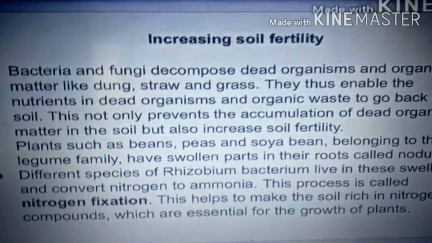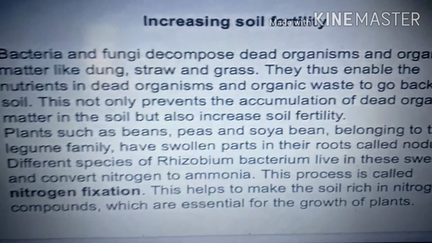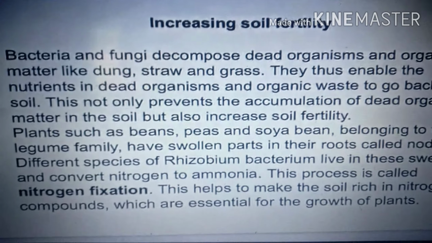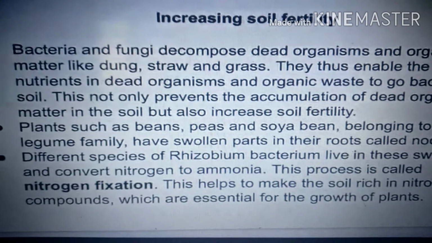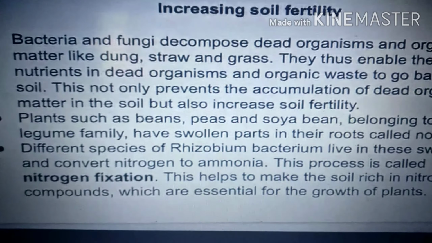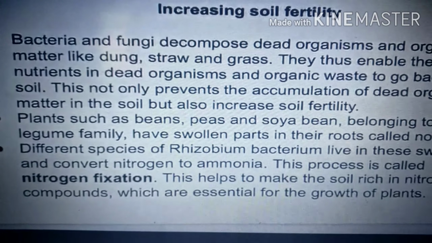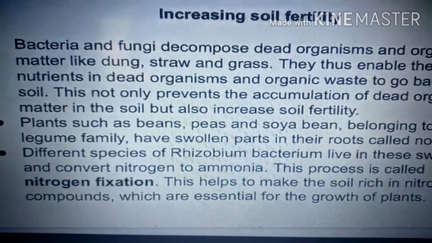In order to use it, it has to be converted into simple compounds. How is it converted here, children? It is converted by a bacterium called Rhizobium. It helps convert nitrogen into a simpler form by the process known as nitrogen fixation, which helps the growth of plants.